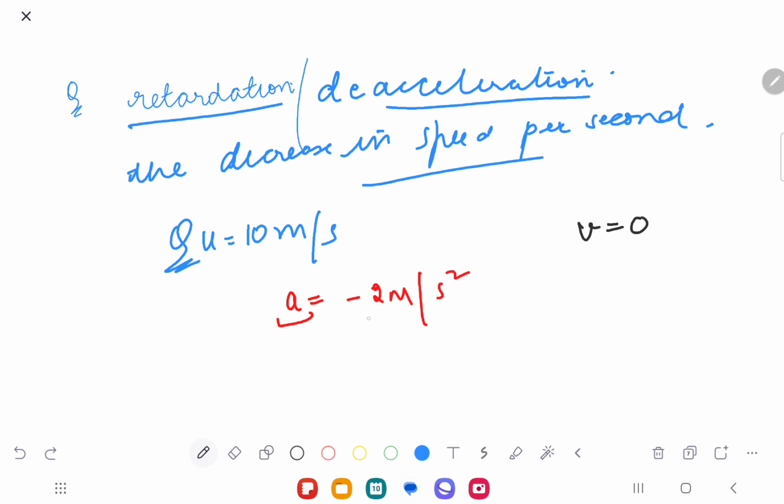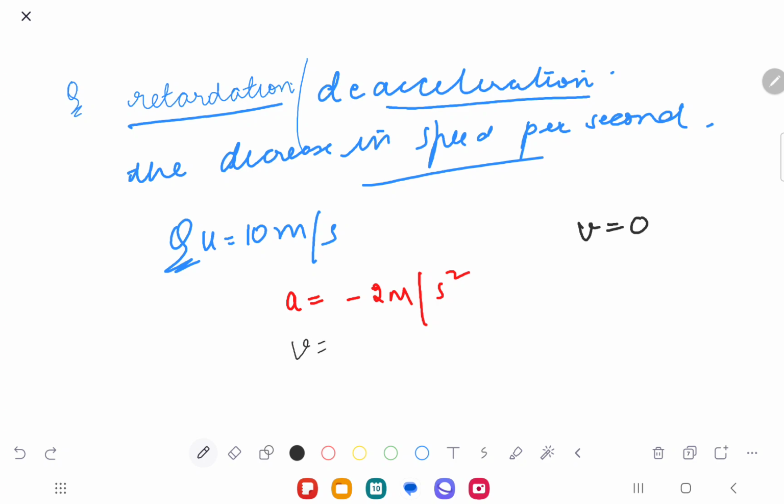Minus means reduction in the speed. The speed is getting reduced from whatever speed you had initially. Are you understanding my point? So we will say A equals minus 2 meters per second square.